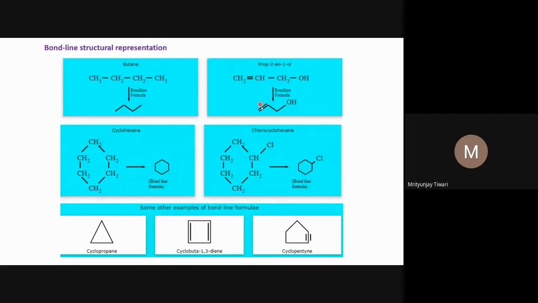In this formula, we see double bonds. If there is a double bond, we show two lines; if there is a triple bond, we show three lines. Two lines mean this carbon atom has a double bond with this carbon atom, so only two hydrogen atoms are required to complete its valency. So it must be a CH2 group, and you see the CH2 group here. And at this point, there is a double bond with this carbon atom and a single bond with this carbon atom, so the valency is already completed with two carbon atoms.